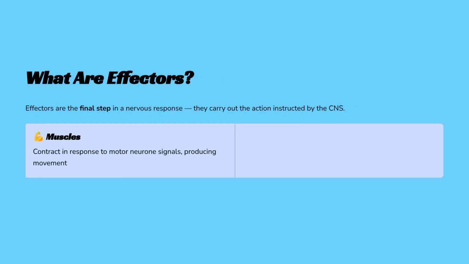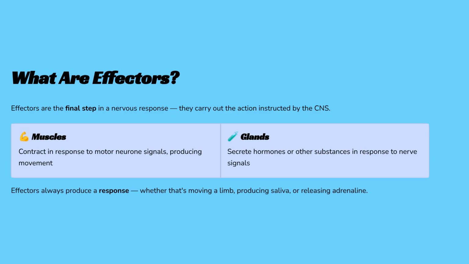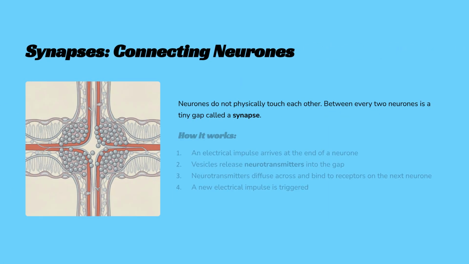Effectors are the final step, carrying out the CNS's instruction. Muscles contract for movement, and glands secrete substances like hormones. Effectors always produce a response. Neurons do not physically touch. The gap between them is a synapse.